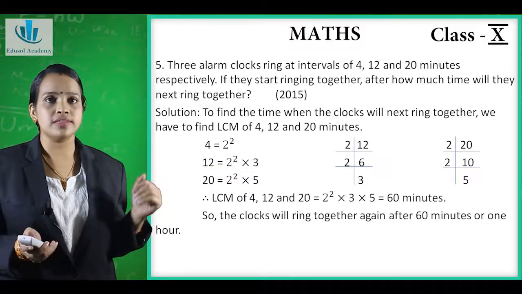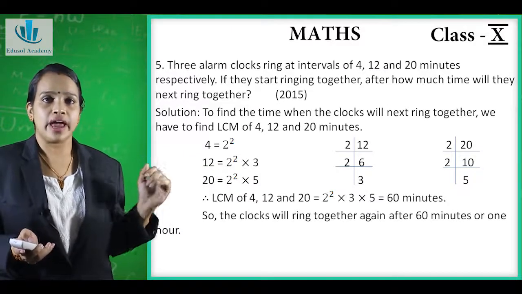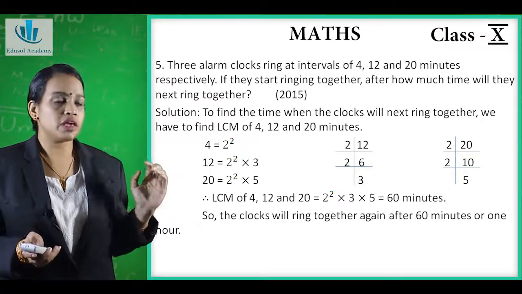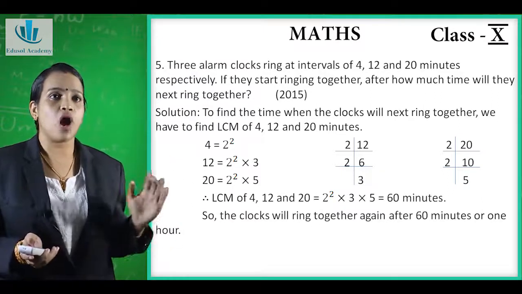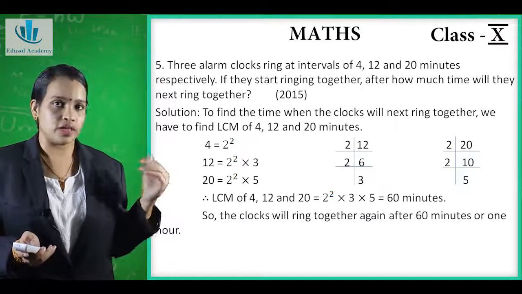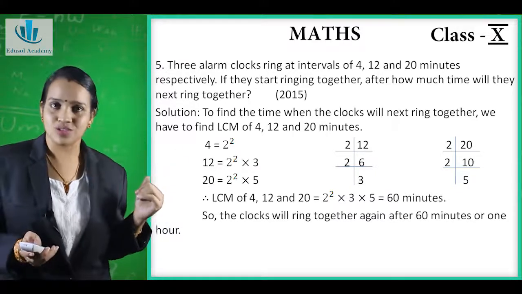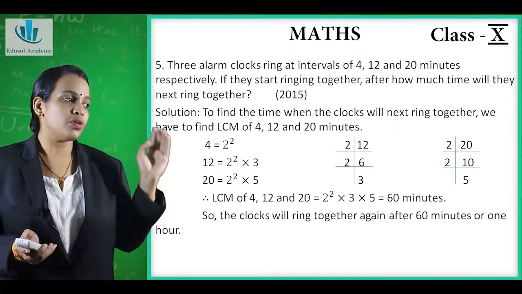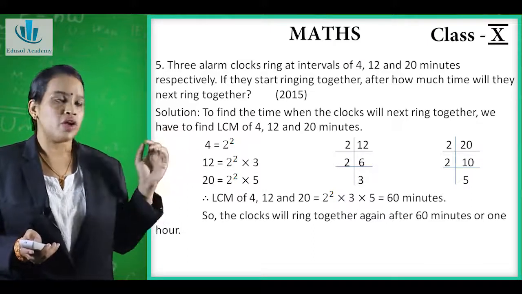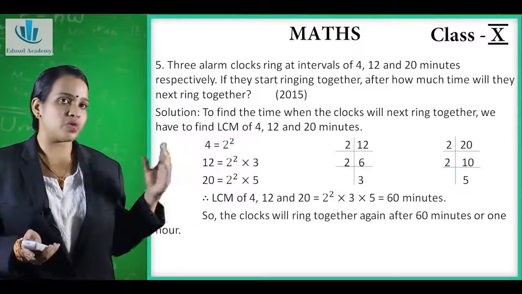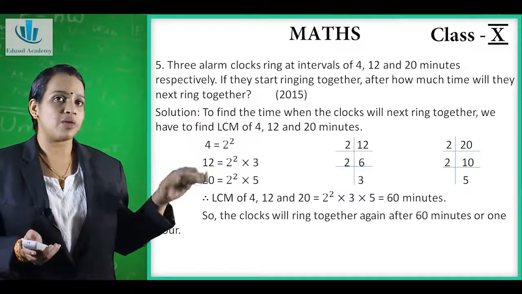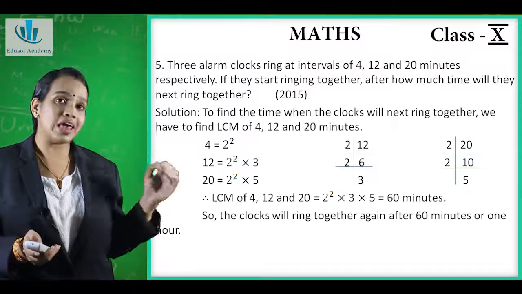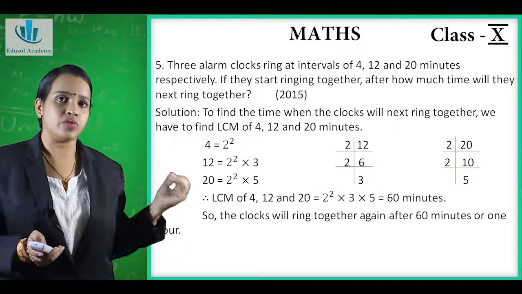Now the next question is: 3 alarm clocks ring at intervals of 4, 12 and 20 minutes respectively. If they start ringing together, after how much time will they next ring together? Now this question has appeared in the year 2015. There are 3 alarm clocks and they ring at intervals of 4, 12 and 20 minutes. If we start ringing all the 3 clocks together, we have to find after how much time they will next ring together. To find it, we have to find the LCM of 4, 12 and 20.